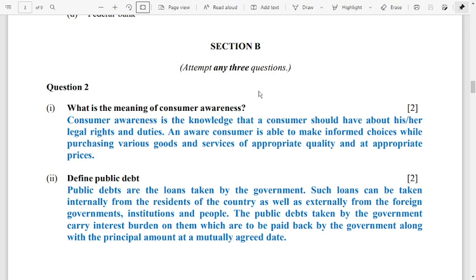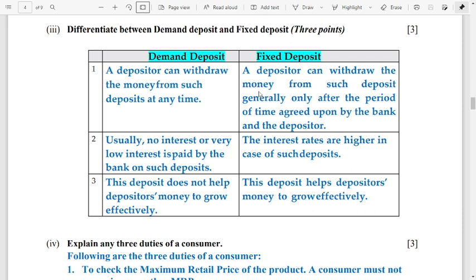If you want it, take a screenshot, or you can pause the video and write down the answers, whichever you want. Question number 2, what is the meaning of consumer awareness? Define public debt. Differentiate between demand deposit and fixed deposit. So 3 differences are mentioned over here. If you want it, you can copy it down, or else if you have already done it, then please don't waste your time.